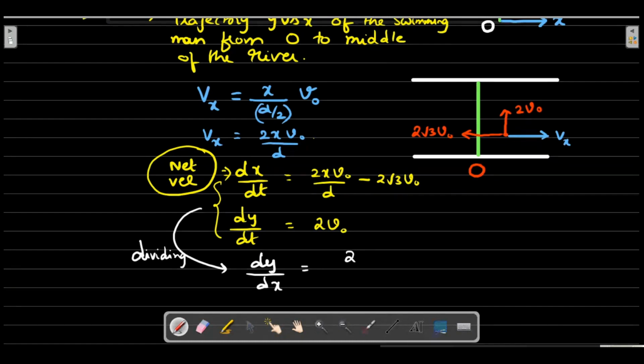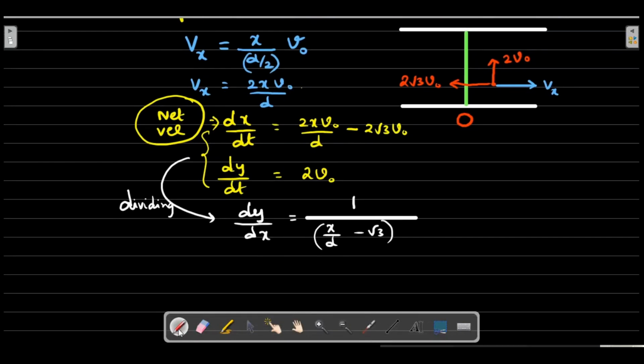Can you see, entirely 2 v naught will get cancelled? So I'll just write 1 divided by, what would be the lower one? I could see an x by d minus root 3. This is the expression you get. So for y versus x, you just integrate dy on one side, dx on the other side, of 1 over x by d minus root 3.